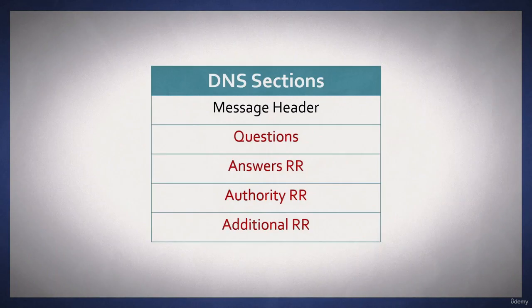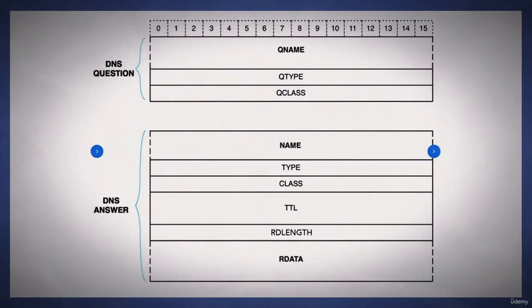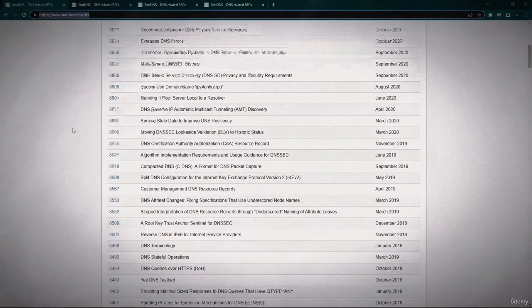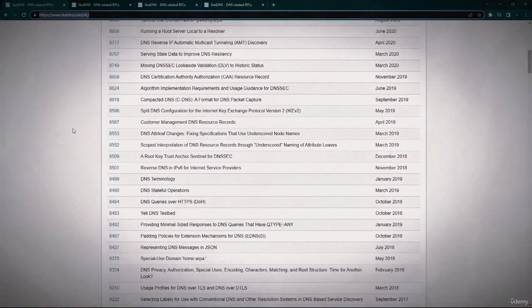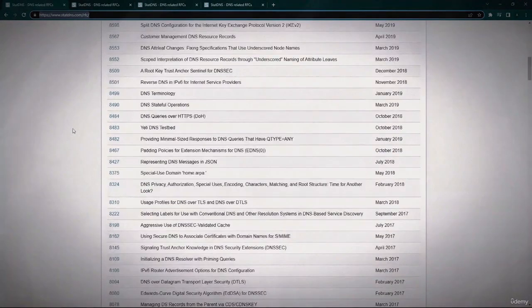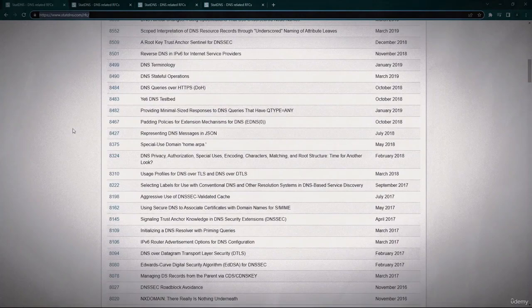Within the DNS header, you will see questions, answers, authority resource records, and any additional resource records. Now the question from the client is slightly different from the answers from the server, and we will take a look at that in just a moment. I first want to direct you to this website, where you can find out a lot more information about DNS.